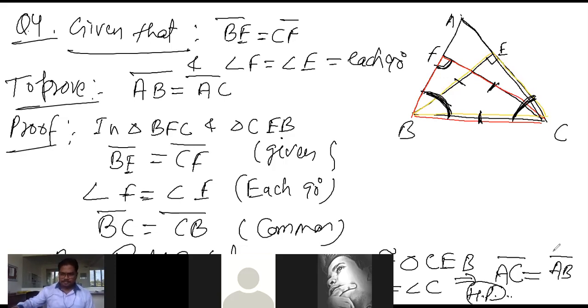Now take a screenshot of this question, the fourth one. The last one is very easy. ABC is an isosceles triangle, AB, you can do this yourself. I will not do this one. This is very easy.